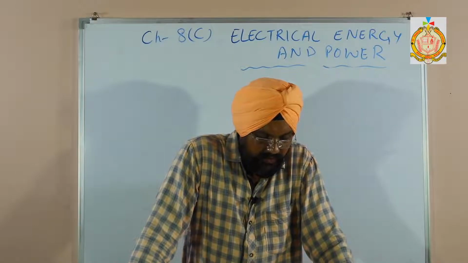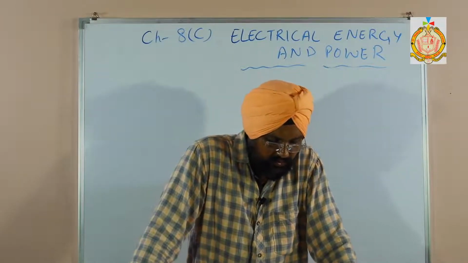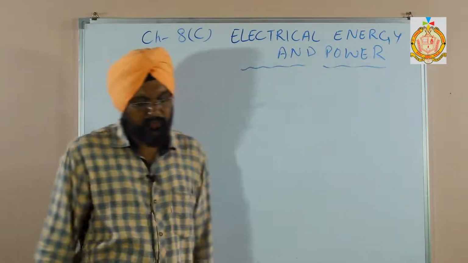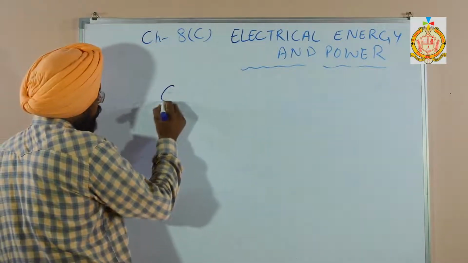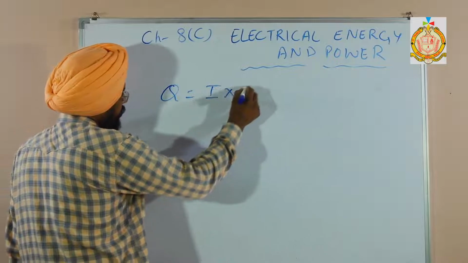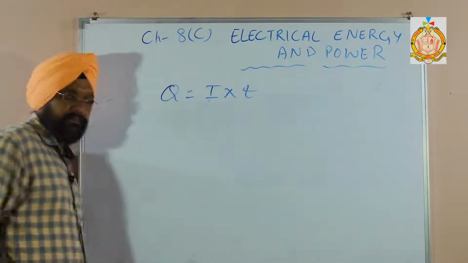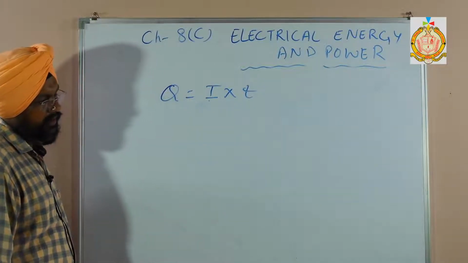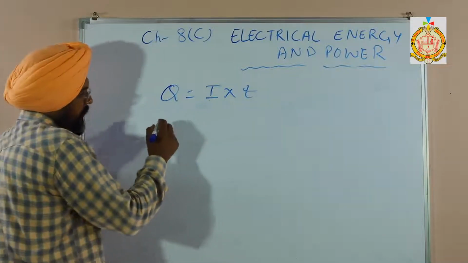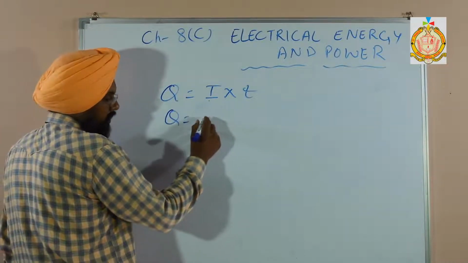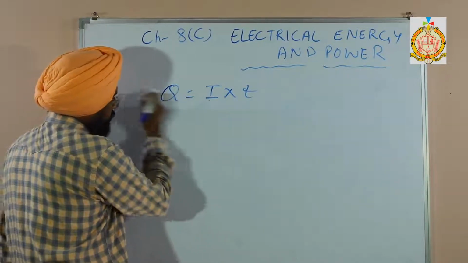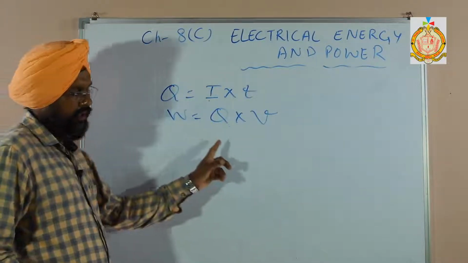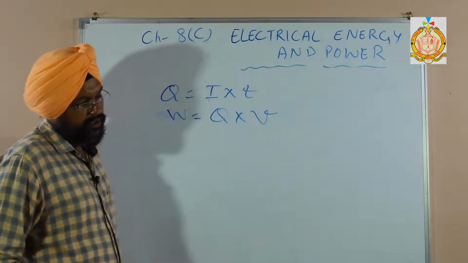Let current I be flowing through a conductor of resistance R for time t, when a source of potential V is connected across the cell. Due to the flow of current, Q is equal to I into T, that means current into time. By the definition of potential difference, the work done is equal to Q into V, where Q is charge and V is potential difference.